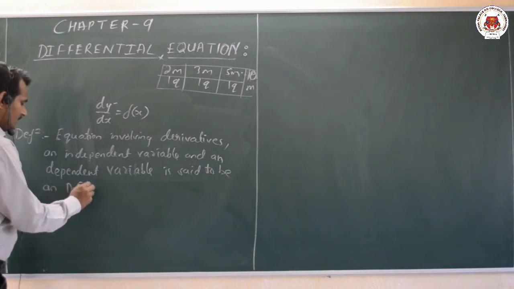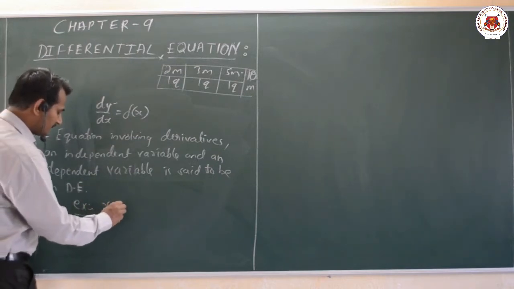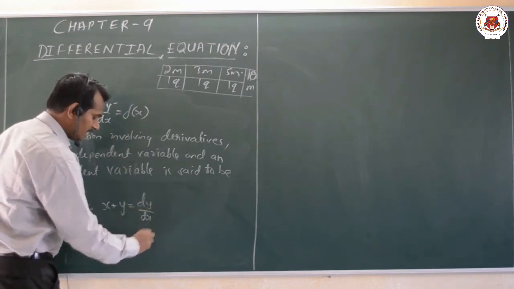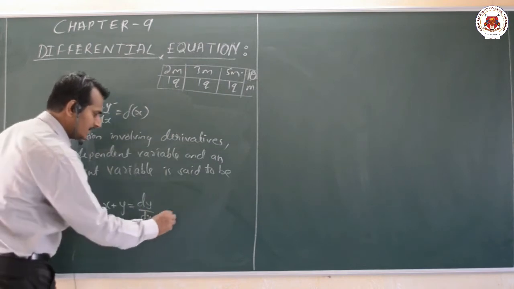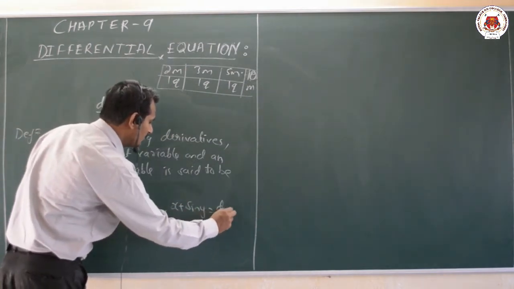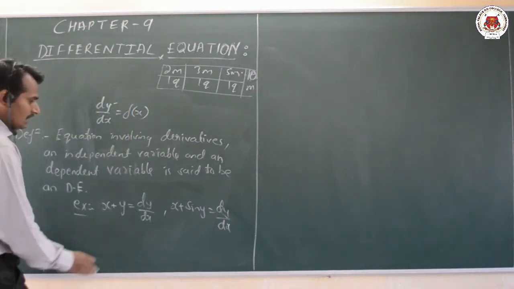Very simple. For example, I can take x plus y equal to dy by dx. A lot of examples I can take: x plus sin y equal to dy by dx, or x plus sin x.